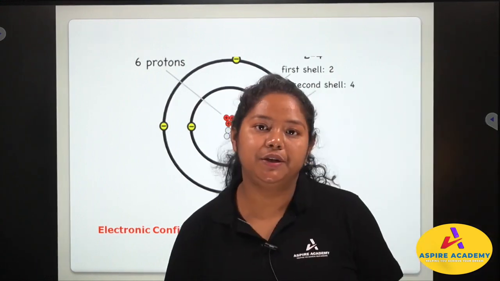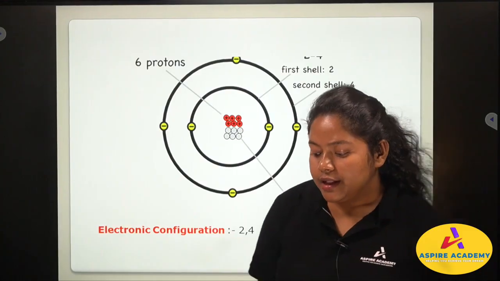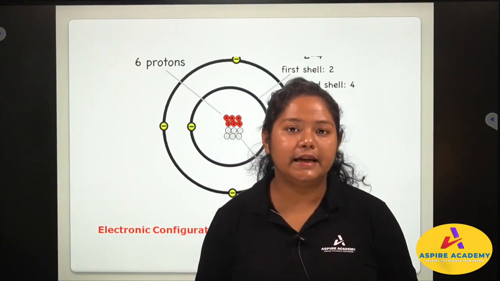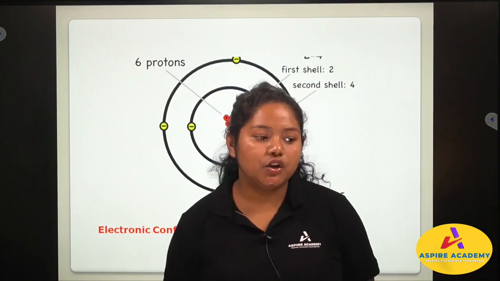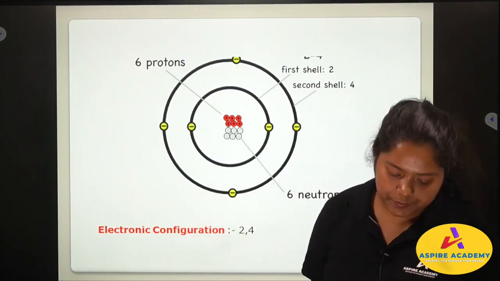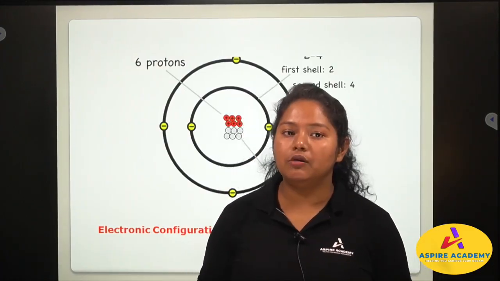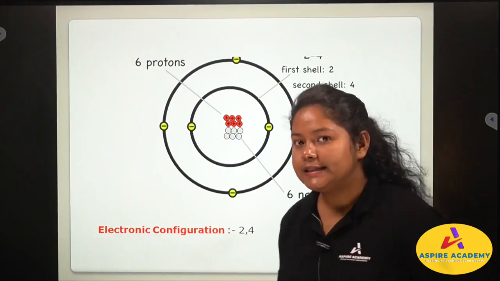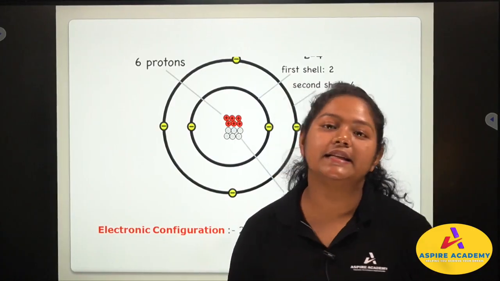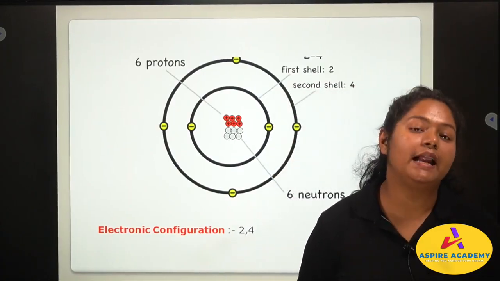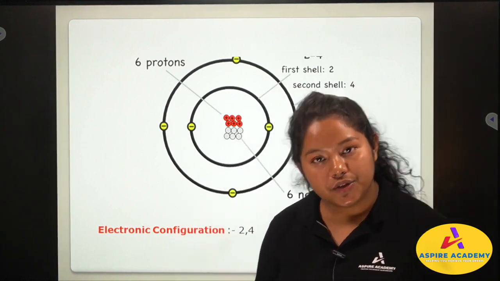Now what is the electronic configuration? Now you stay in a building, a society. In your society you have your house number. In your house you have your room where you sleep at night. Similarly, an electron has a home. Electron has an address. In that address, electron has a house number. In that house number it has its room where the electron resides.